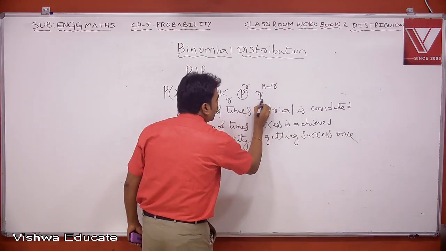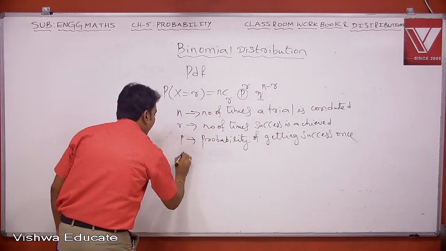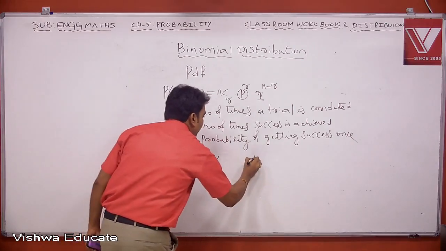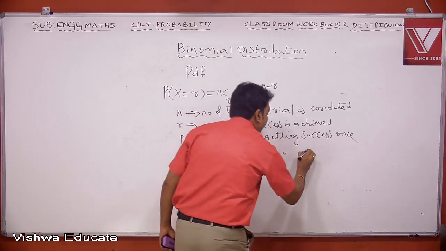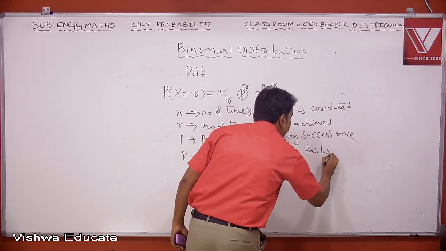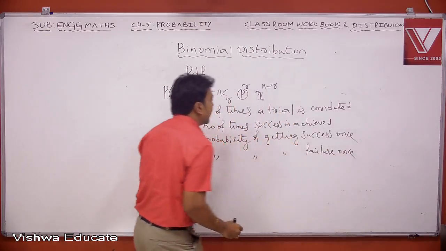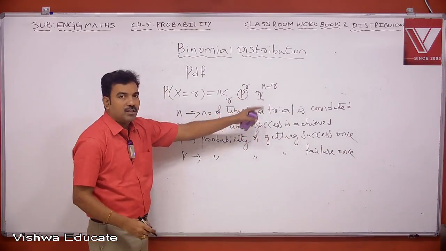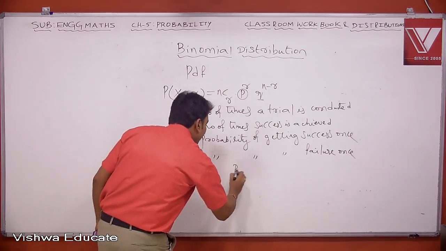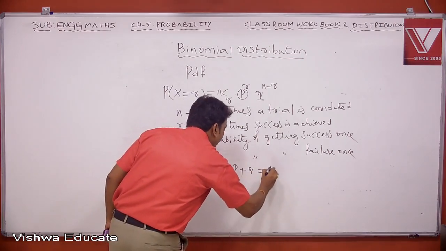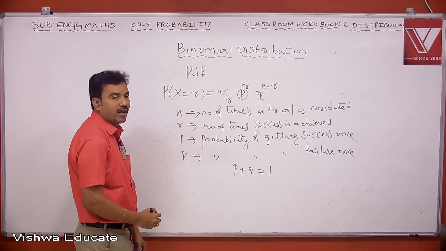And this small q is probability of getting failure once. So can you guess the relation between small p and small q? This relation connecting small p and small q is p plus q equal to 1.